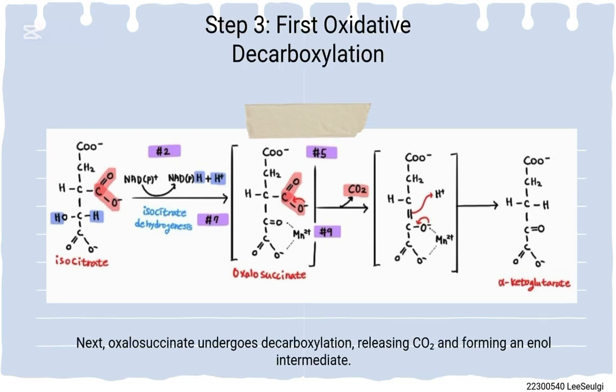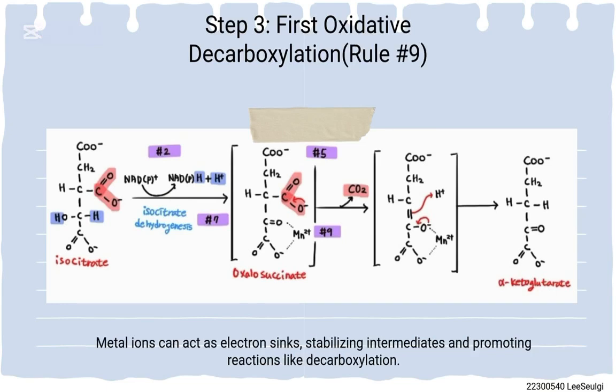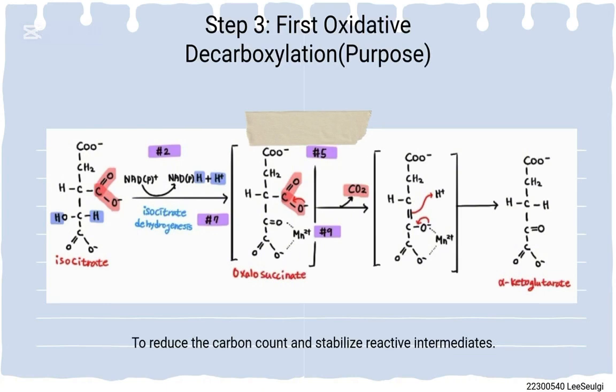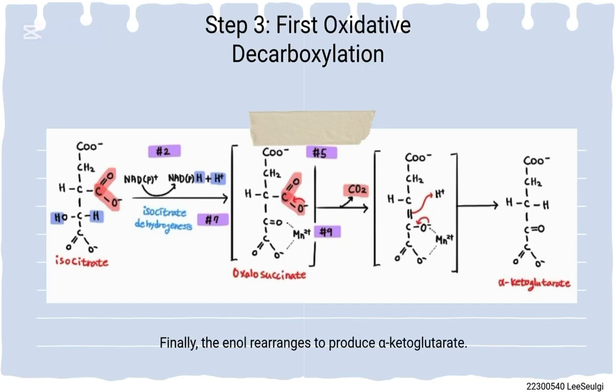Next, oxalosuccinate undergoes decarboxylation, releasing CO2 and forming an enol intermediate. This is facilitated by Mn2+, which stabilizes the transition state by interacting with the carbonyl group. Metal ions can act as an electron sink to stabilize intermediates and promote reactions like decarboxylation to reduce the carbon count and stabilize reaction intermediates. This prepares the molecule for further processing while extracting energy-rich electrons. Finally, the enol rearranges to produce alpha-ketoglutarate.